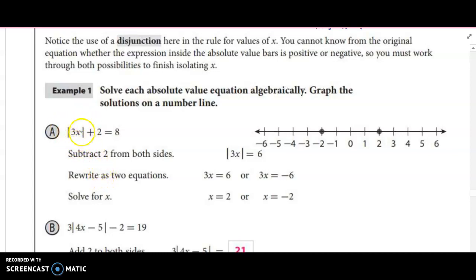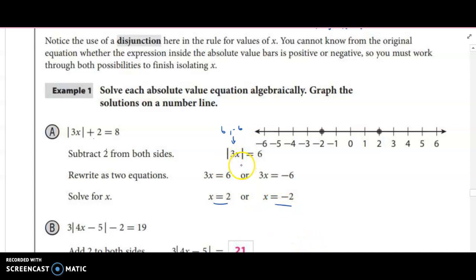So like it said, the first thing we need to do is isolate the absolute value. To isolate the absolute value, we have to subtract 2 from both sides, right? And once we do that, we have the absolute value of 3x equals 6. Well, let's think about that before you look on here. So 3 times what is 6? Most of you should know that that's 2, right? But what could be in here is 6 or negative 6, right? So what could x be to give us negative 6? It would be either 2 or negative 2, right?